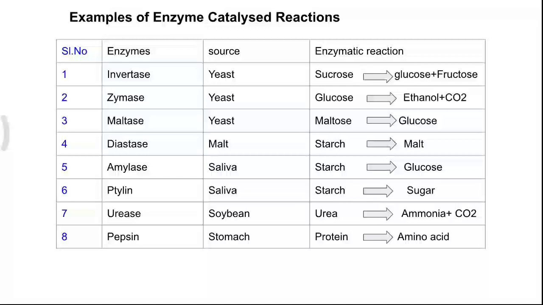The fourth one is diastase, present in malt, converting starch into malt. Fifth one is amylase, present in saliva, converting starch into glucose. The sixth one is ptyalin, present in saliva, converting starch into sugar. Seventh one is urease, present in soybean, converting urea to ammonia and carbon dioxide. The last one is pepsin, present in stomach, converting protein into amino acid.